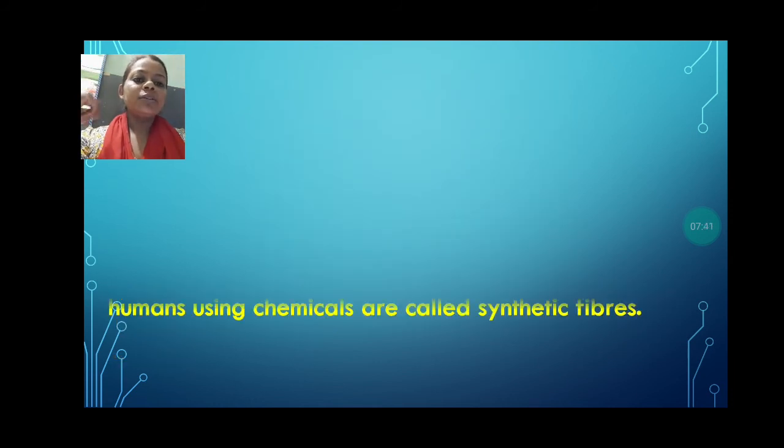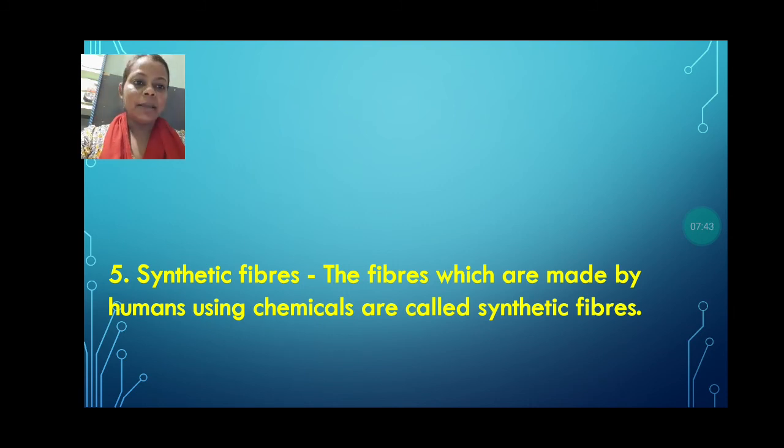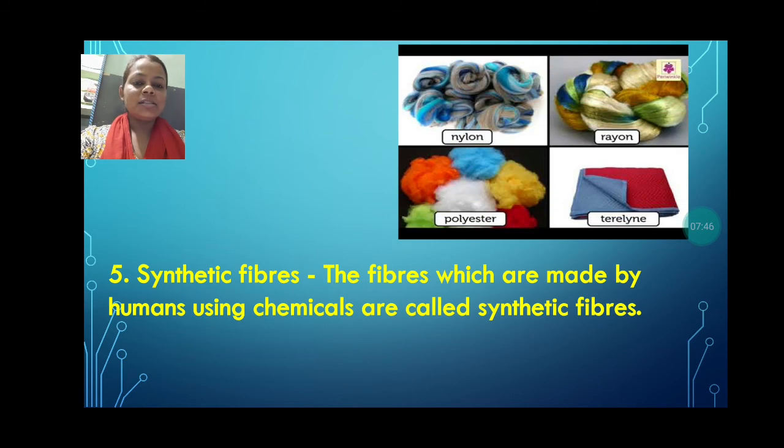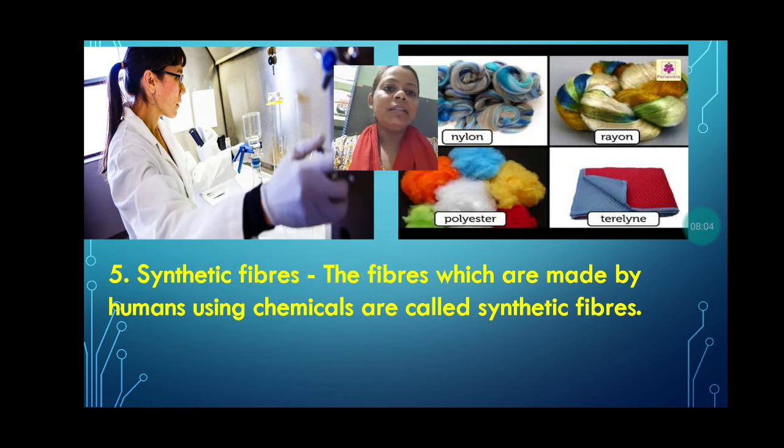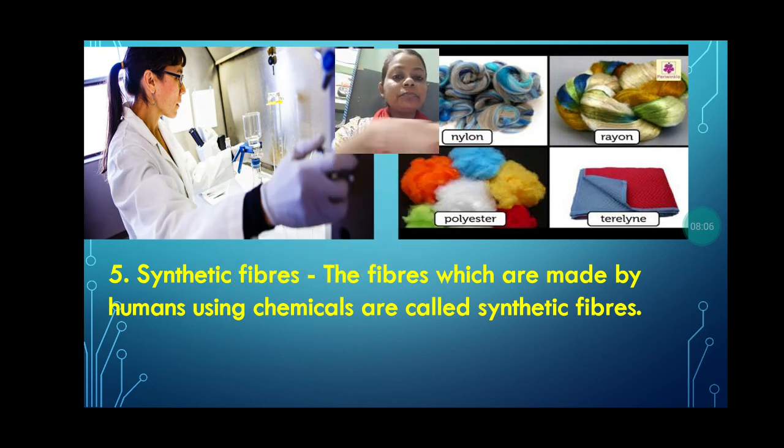Now the last we are going to discuss is synthetic fiber. Just now we discussed what is fiber. Fiber is the thread like structure, and these thread like structures can be obtained from nature also, which is known as natural fiber. But nowadays, as you know, human beings have developed themselves a lot, no? So they are able to make these fibers in the laboratory also. As you can see, one woman is making this in the laboratory. So some of the fibers can be made in the laboratory.